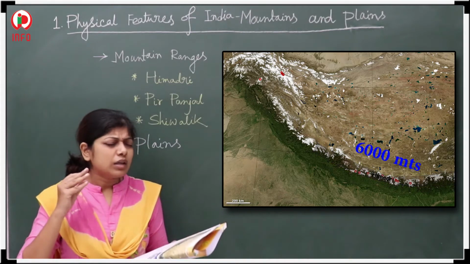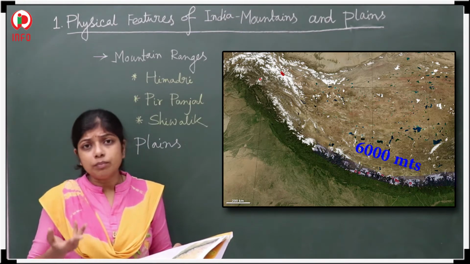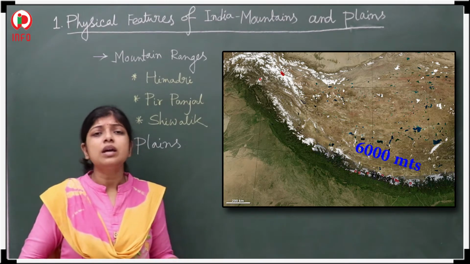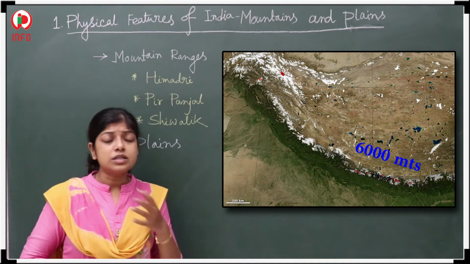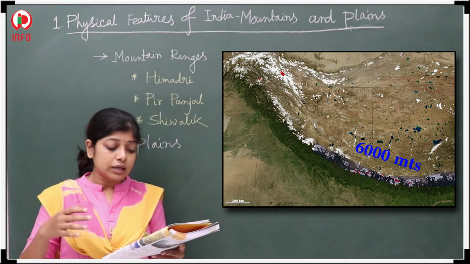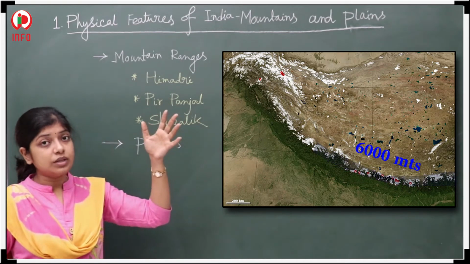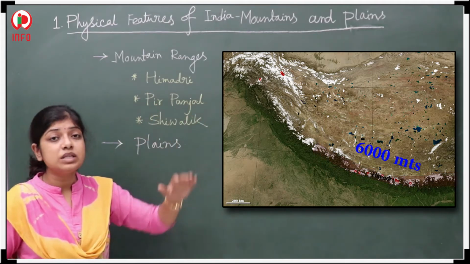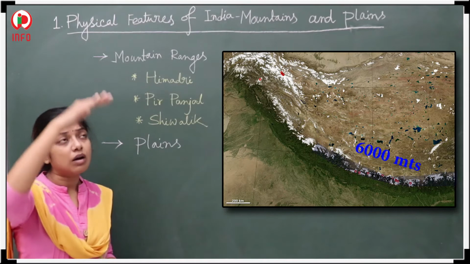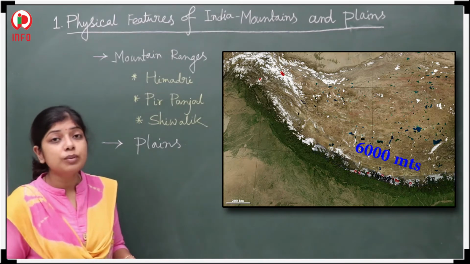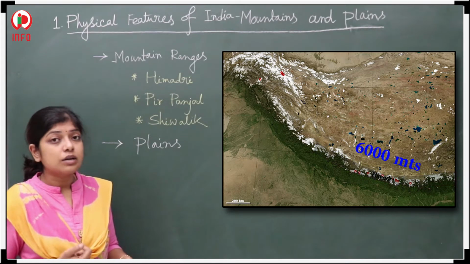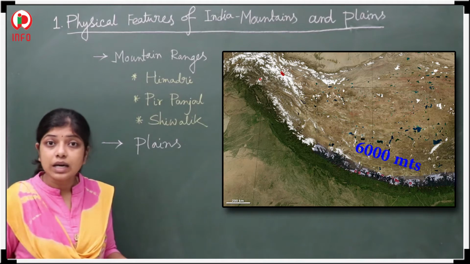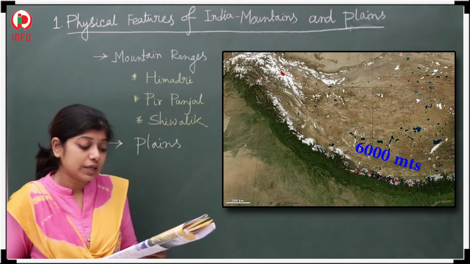And cultivation is not possible there, and if anyone is doing that, it is very problematic. It is not possible there. And definitely that one is an upper region, very much height is there. That one is 6,000 meter. So you can understand, because of the high altitude, the temperature will be very low. As a result, it is the coldest part of our India. Yes, the coldest part of our India.